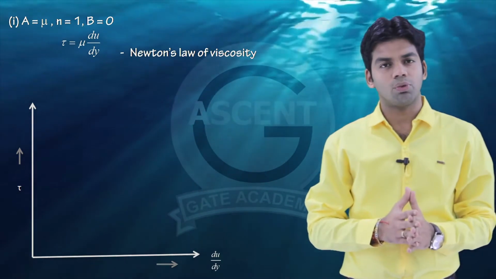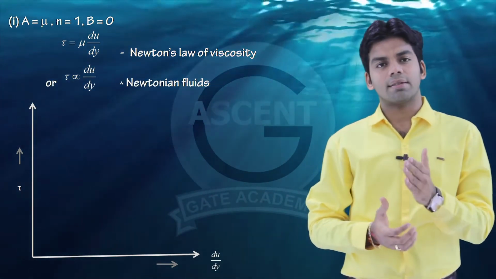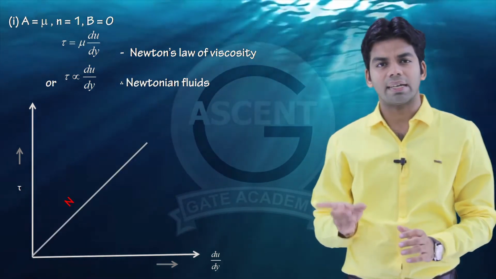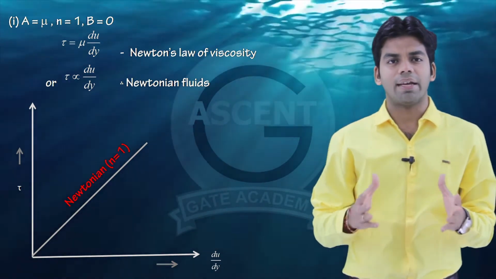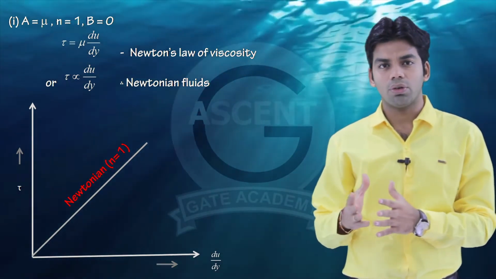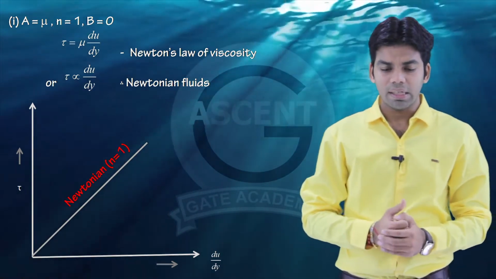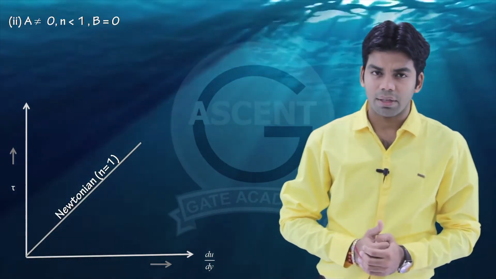So for A equal to mu, N equal to 1, B equal to 0, you will get a Newtonian fluid. In this case, you can see tau is directly proportional to du by dy, so you will get a straight line. Directly proportional, straight line, and since B is equal to 0, that straight line will pass through the origin.